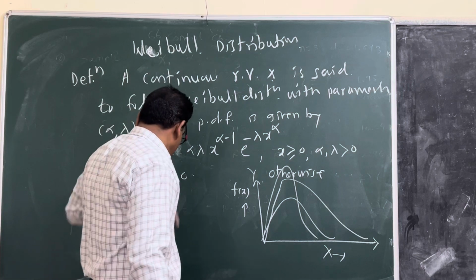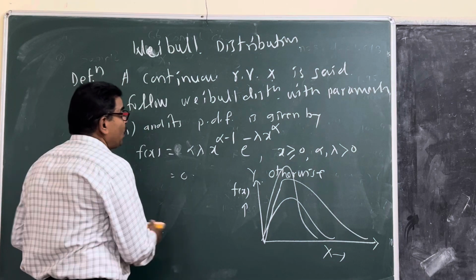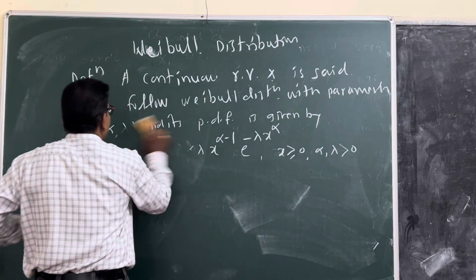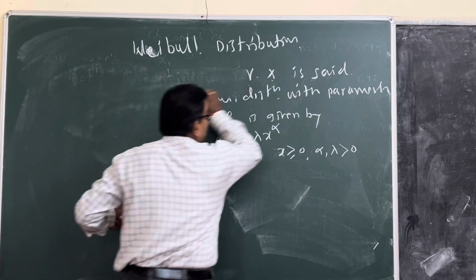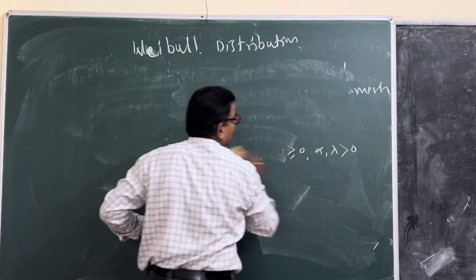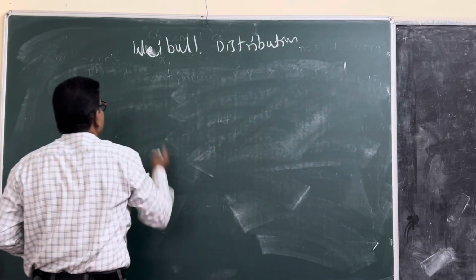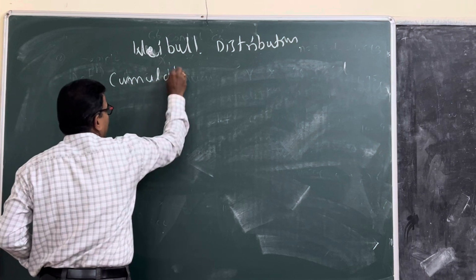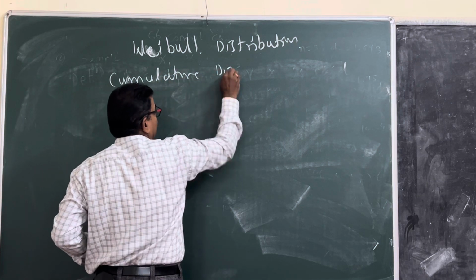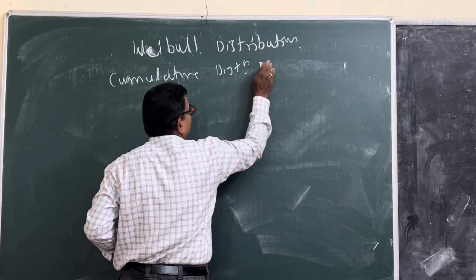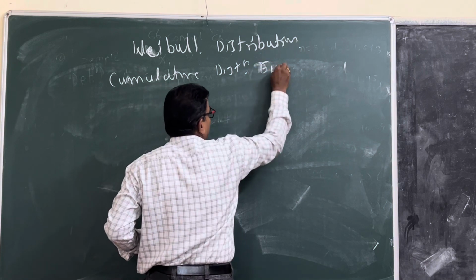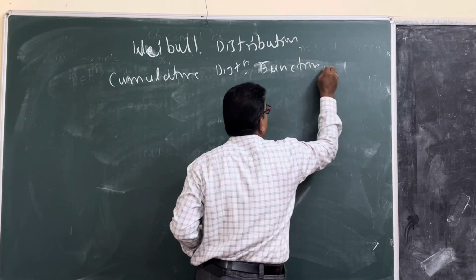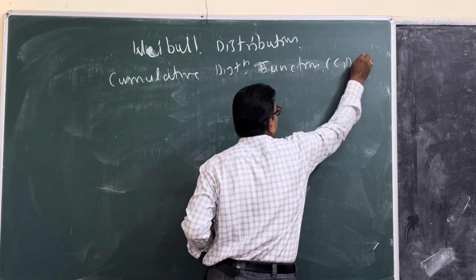That is the Weibull distribution. And then the cumulative distribution function of this, CDF.